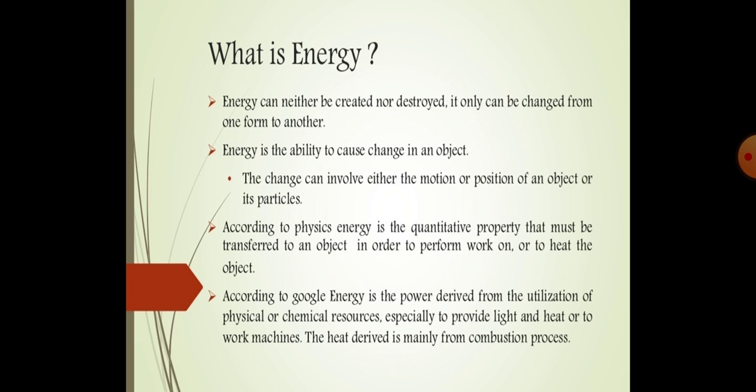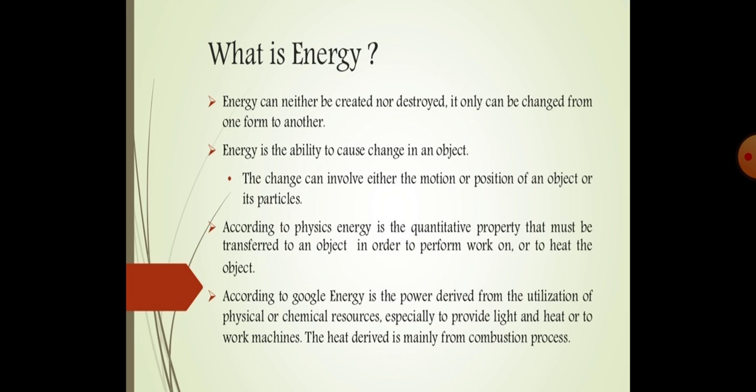Before starting the classification of energy, we'll see various definitions of energy from various sources. The first point is that energy can neither be created nor destroyed. It can only be changed from one form to another. This is one of the laws of thermodynamics. The definition of energy is the ability to cause change in an object.